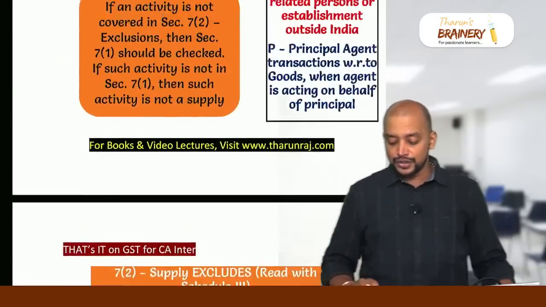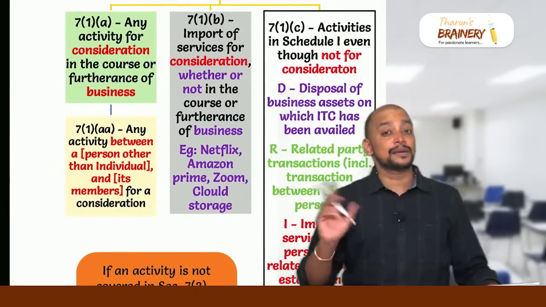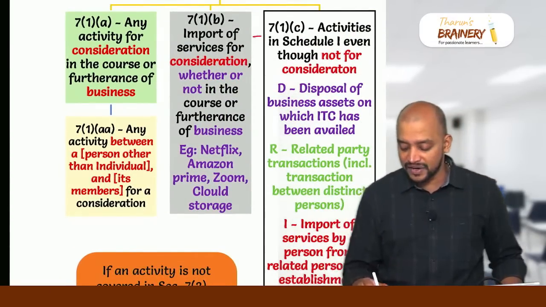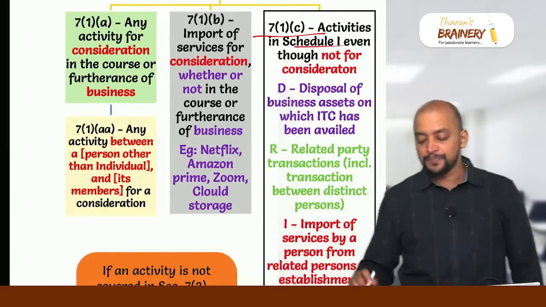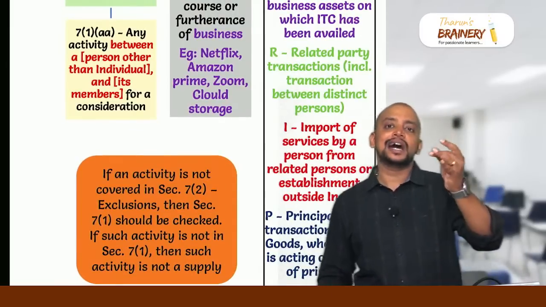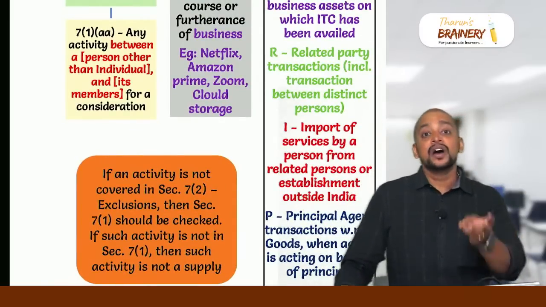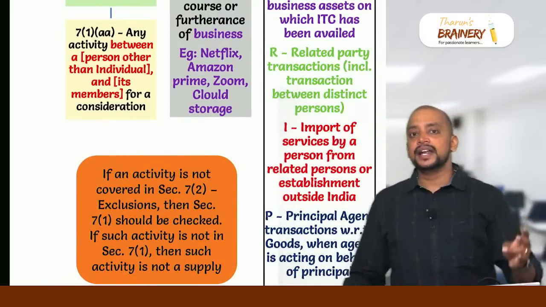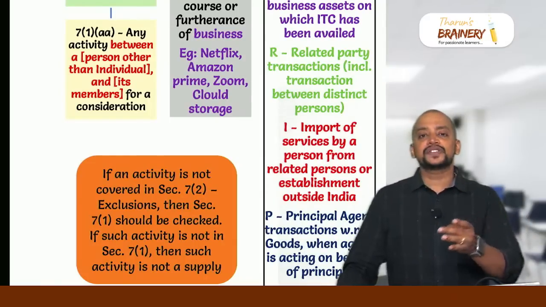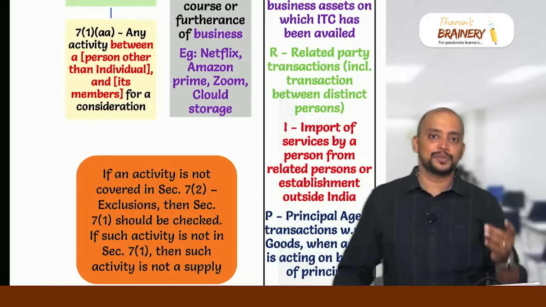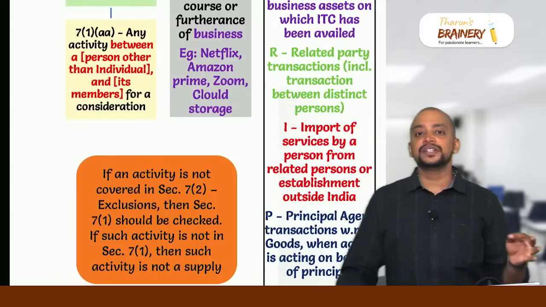Then we need to know what are the activities which are treated as supply even though without consideration, that is 7.1c. Whenever we are writing 7.1c, we need to write read with schedule 1. So what are the 4 activities? DRIP, disposal of business asset on which ITC is availed, related party transaction including transaction between distinct persons, then import of service from a related person or other establishment located outside India, and principal agent transaction.